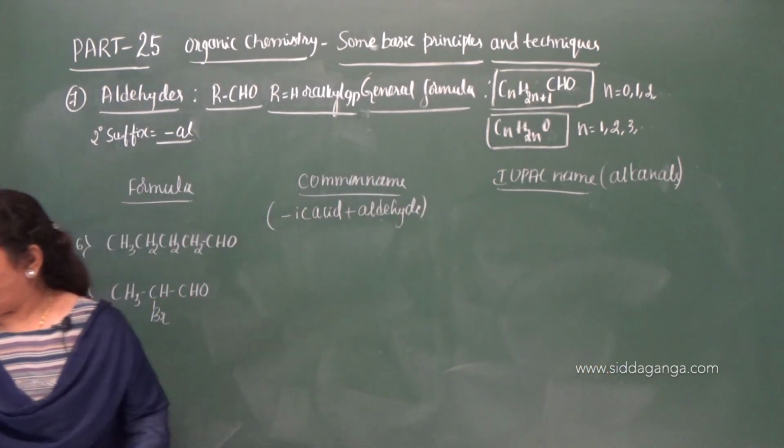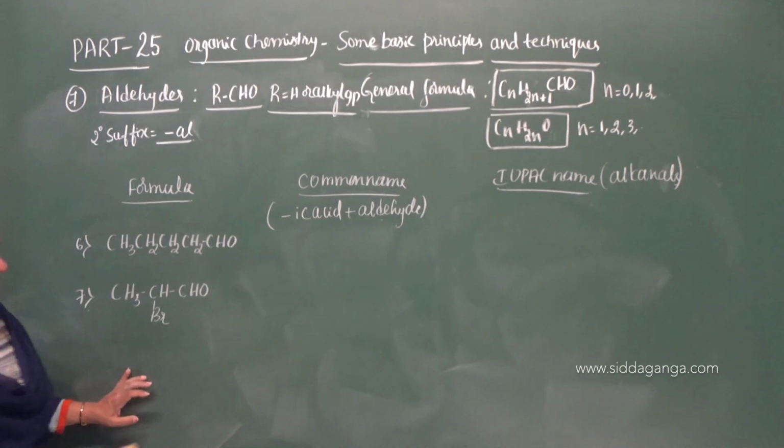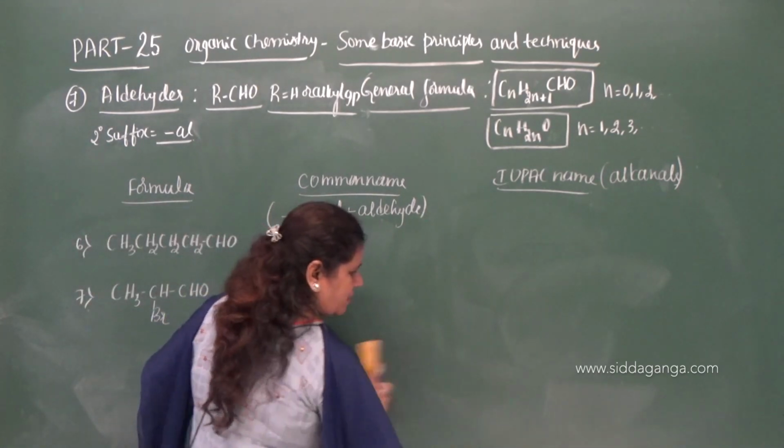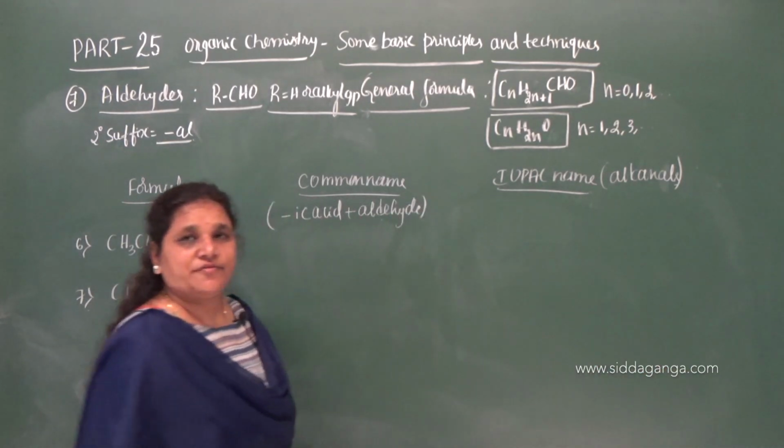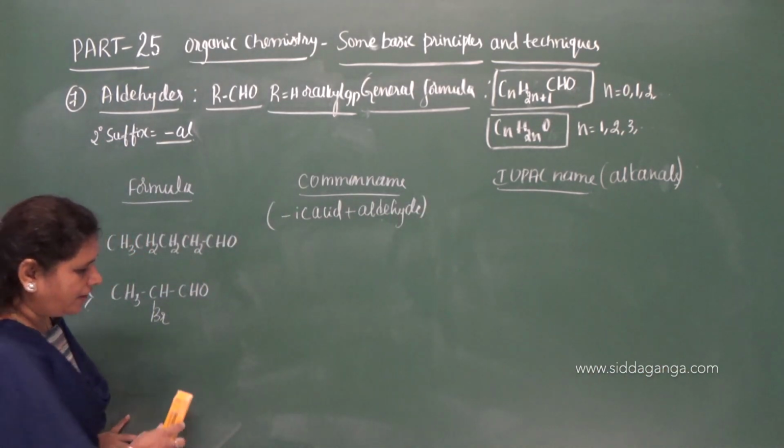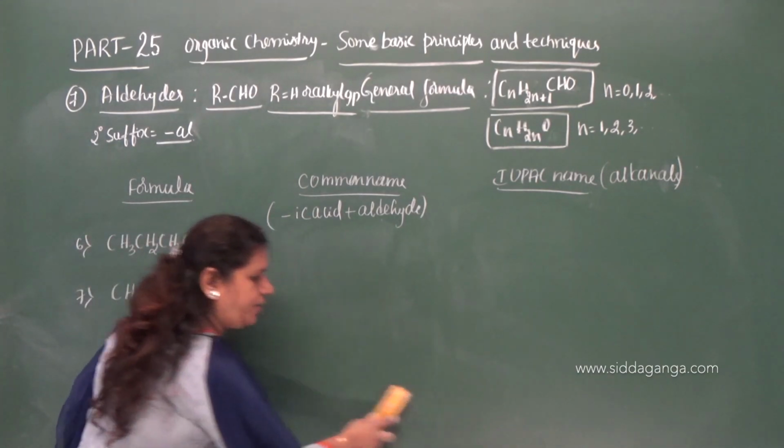And you have to remember one more point here. When a substituent group is also there and a functional group is also there in a compound, you need to give the preference to the functional group rather than the substituent group. That you have to remember.